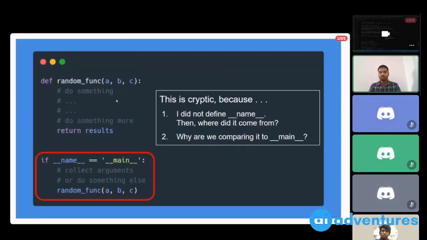So we started with these two questions. I didn't define name. It came from the Python interpreter. The Python interpreter will define this underscore name variable before executing any code. It will first start by initializing these special variables. Second is, why are we comparing it to main? Because if you run the script directly, it will be set to main. Hence, we are comparing it. So this condition is basically checking, are you directly executing this piece of code? If the answer is yes, then run the function. If you are importing it, then this function won't be run.